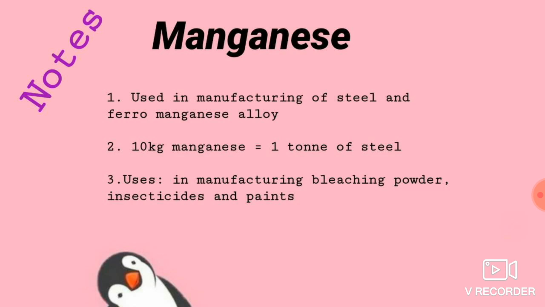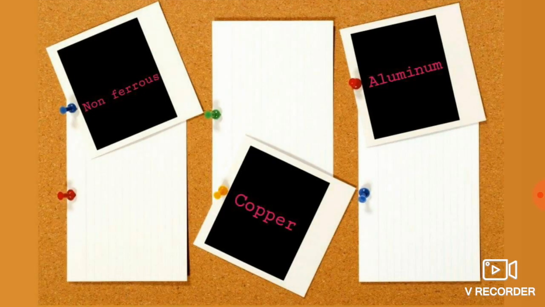Clear, children? So manganese is used for making steel, for making ferromanganese alloy, and for making bleaching powder, insecticides and paints. For making 1 ton of steel, how many kgs of manganese should be used? 1 kg of manganese. Sorry, 10 kgs of manganese. And make a note of that.